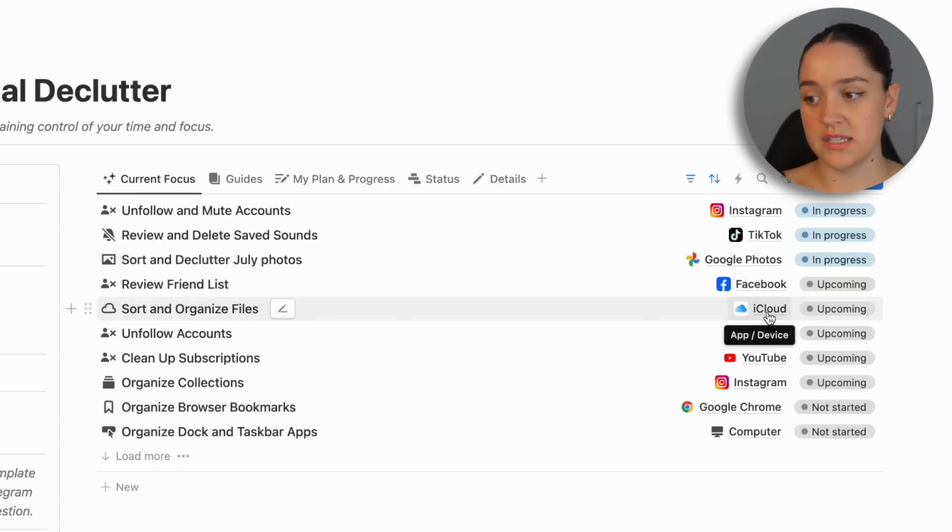Here on the right, you can see specifically the app or the device that is being referred to. So for example, it could be sort and organize files, computer. So you're sorting and organizing the files on your computer.